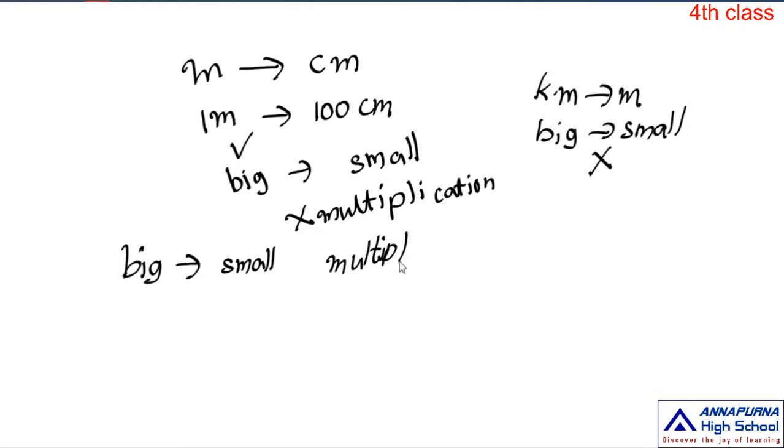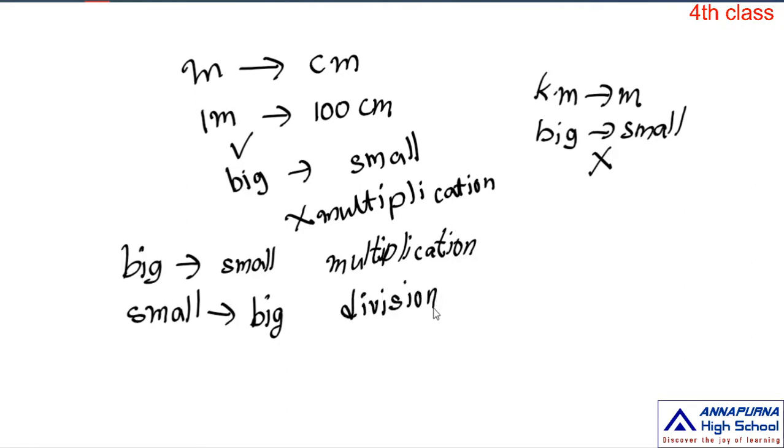Or if you are converting a small measuring unit into a big measuring unit, you need to use division. These two are important points. Just recall this whenever you are doing conversions.